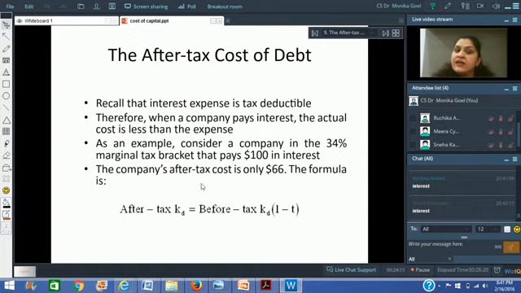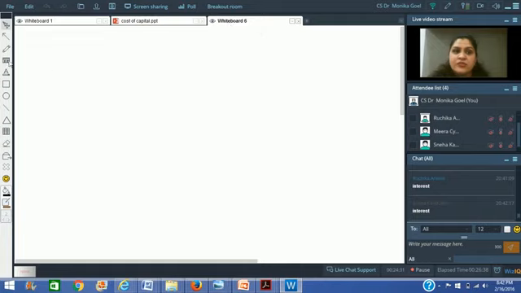For example, if a particular person has a tax rate of 34% and he pays interest of rupees 100, then actually his cash outflow is just rupees 66. As I discussed with you earlier in the classes, why is it so?